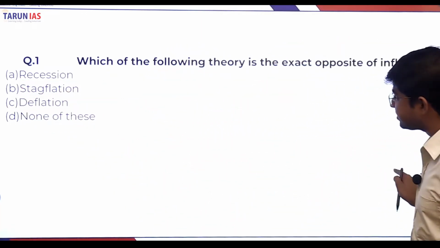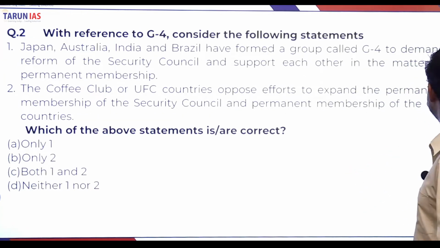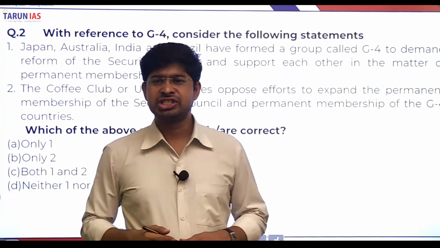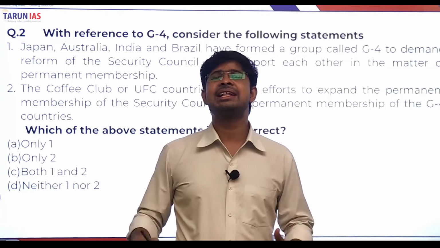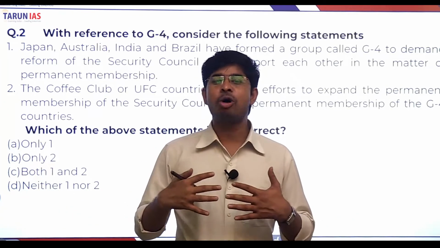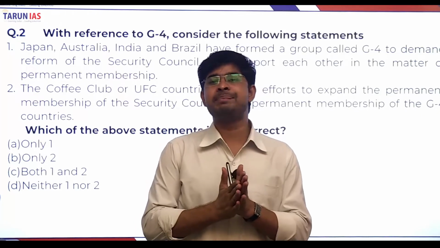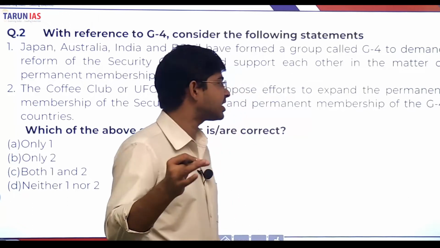Let's move on to another question. This one is related to the G4. We already know about the G4 nowadays. The G4 has four countries: Brazil, India, Germany and Japan. Their main objective is to become permanent members of the United Nations Security Council.